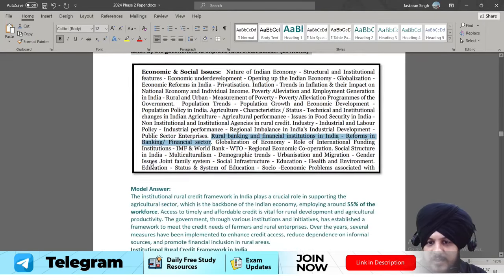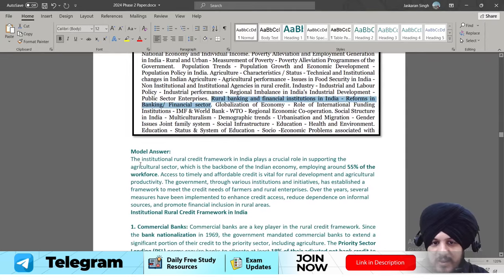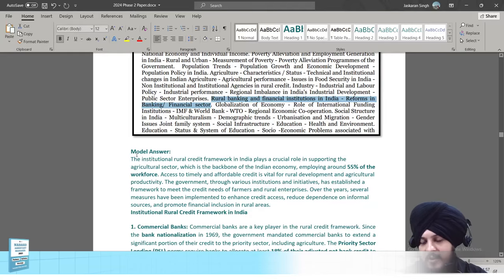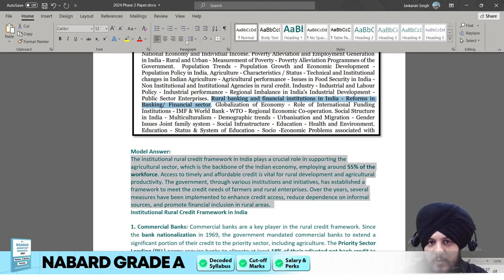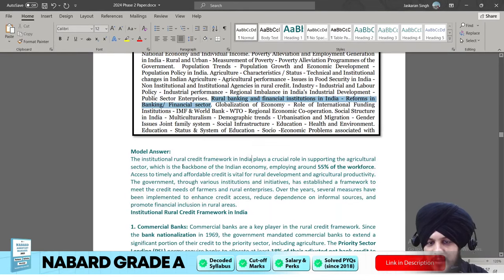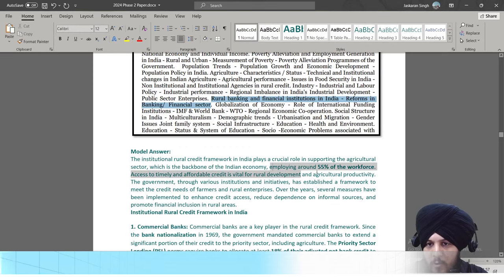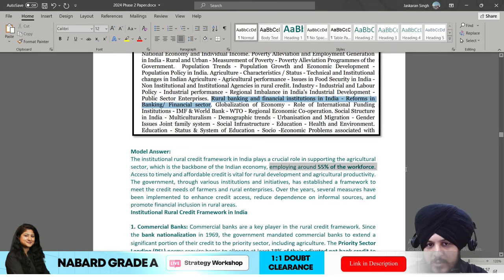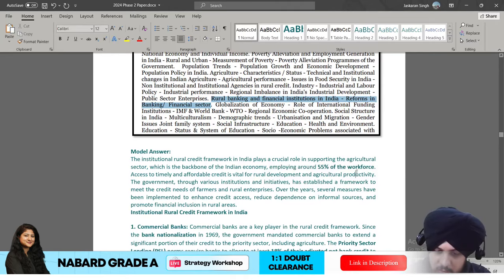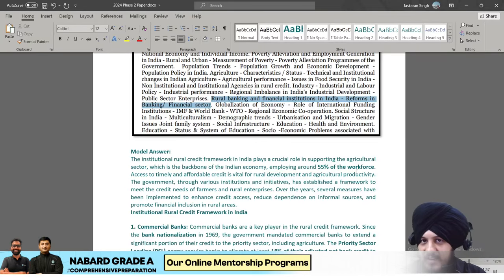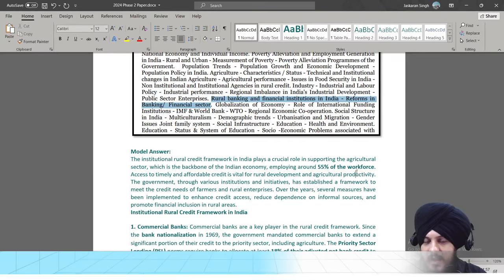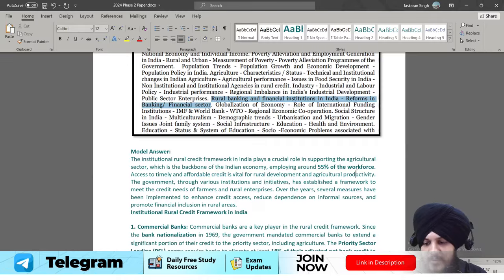Fine. Now let us see the answer to this question. So since the question is asking about the institutional rural credit framework, तो आप उस credit framework की importance लिख सकते हो, that what is the importance of that. So you can talk about that it acts as a backbone of the Indian economy, employing around 55% of the workforce. And this is also another lesson that you can take. The different areas and components that are there as a part of the syllabus, the keywords that are written as a part of the syllabus, you should try to have at least 1 to 2 data points for most of them.